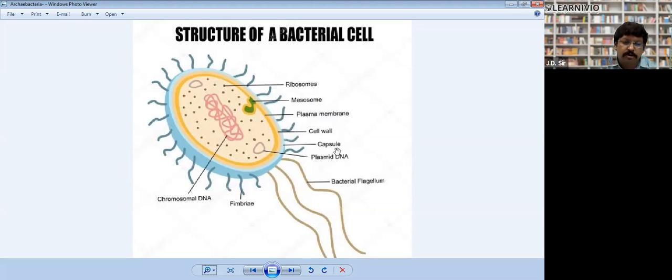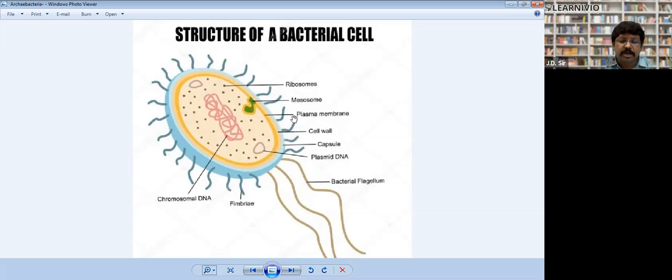So first, capsule, protective function. Cell wall gives shape to bacteria. Then there is the structure plasma membrane. It maintains the exchange of material. Then there is a structure called mesosome. So mesosome, what are they?